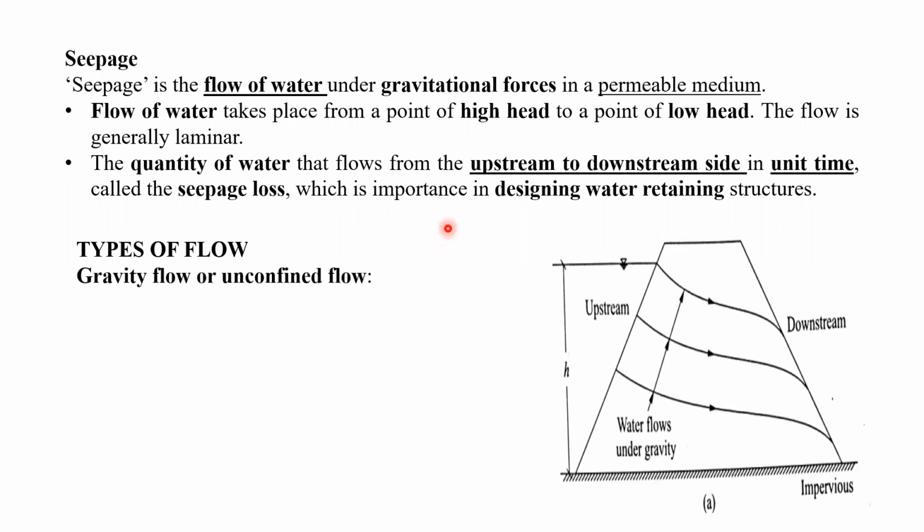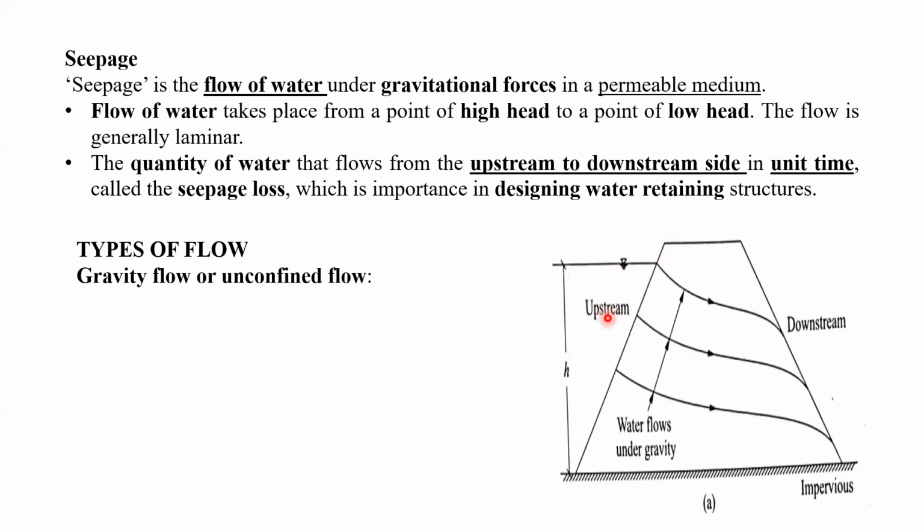Two types of flows are there. The first one is called gravity flow or unconfined flow. Gravity flow means, here we see this is the earthen dam, and this earthen dam has been constructed on the impervious stratum, right? This impervious stratum will definitely not allow the flow or seepage of water through the foundation of the dam. But the earthen dam has been constructed by the earth, by the soil, so definitely it will be porous. We can say it is a porous media. So there is no confinement.